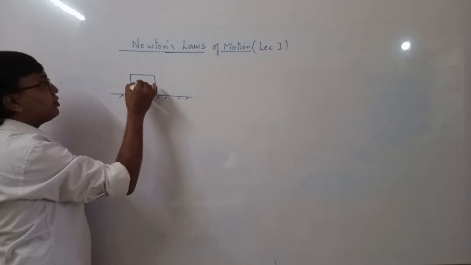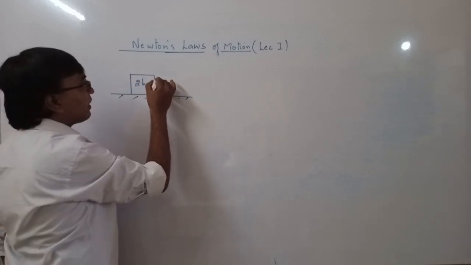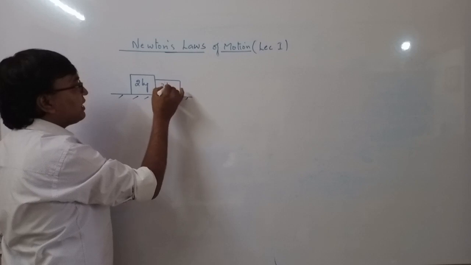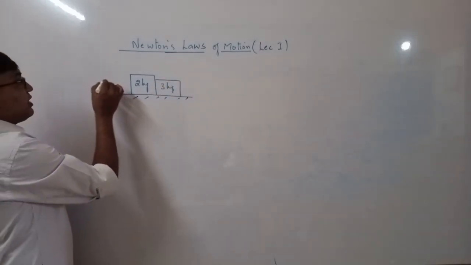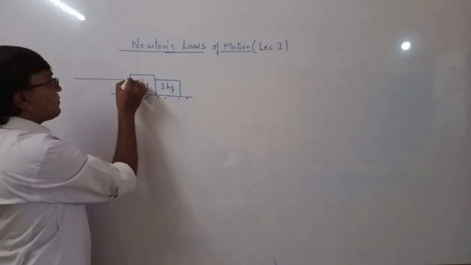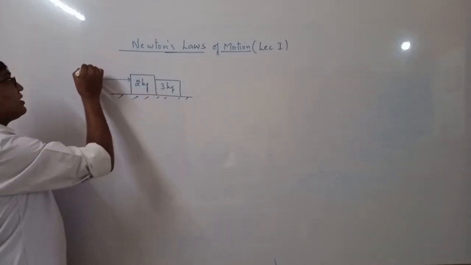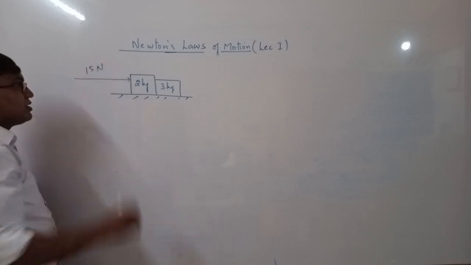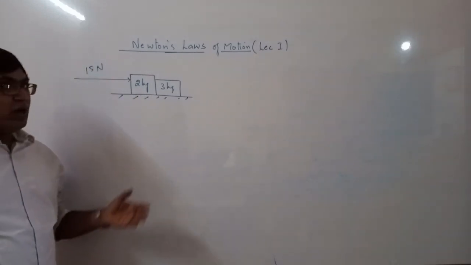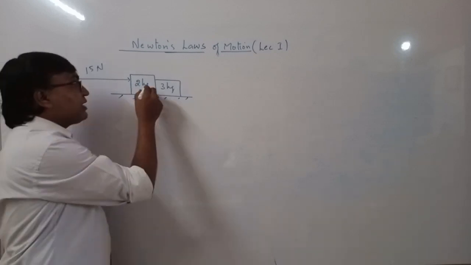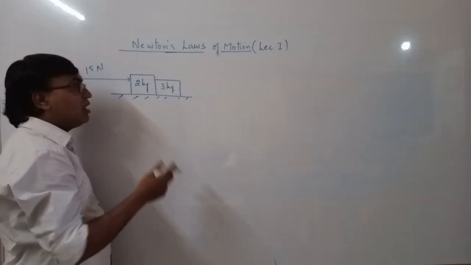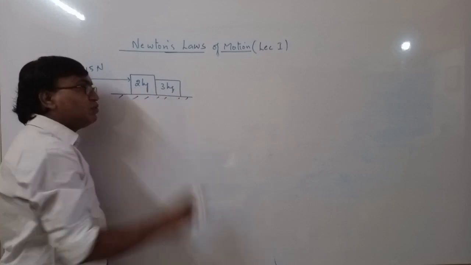Let us assume the masses are 2 kg and 3 kg, and the external force on this system is 15 newtons. Now I have to find the interaction between these two masses, or the contact force between these two masses.